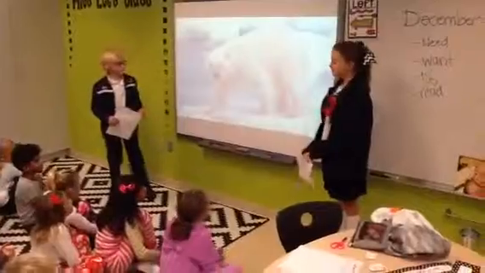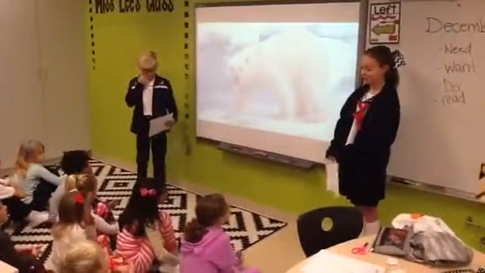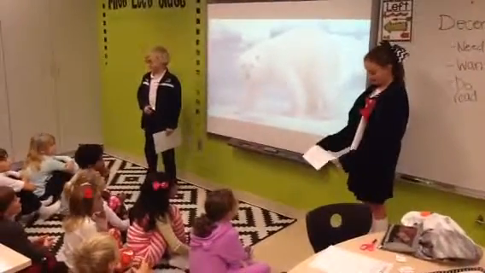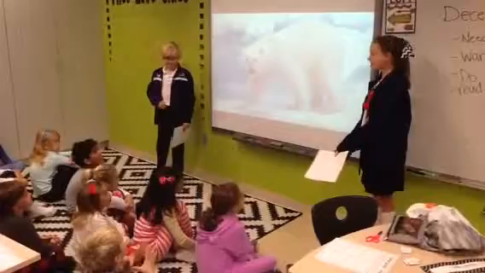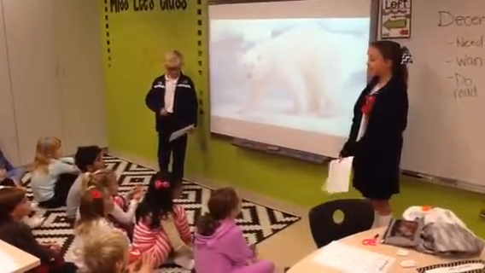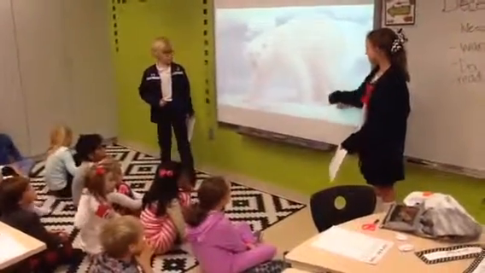Here are some facts about the polar bear. The polar bear's fur is not white, it is transparent or clear. The snow actually makes it look white. Polar bear cubs are born blind, hairless, and toothless. And some adult polar bears can swim up to 6.2 miles per hour.